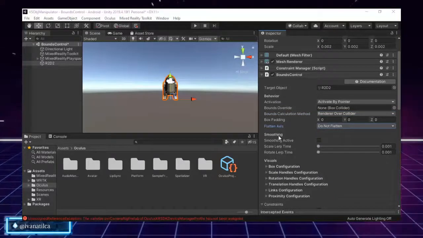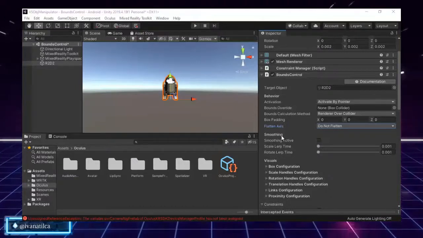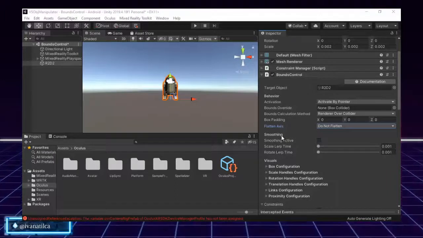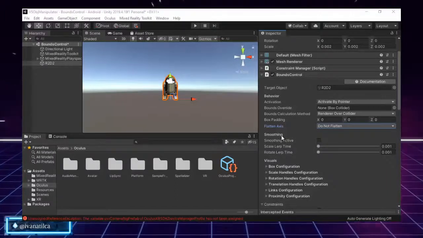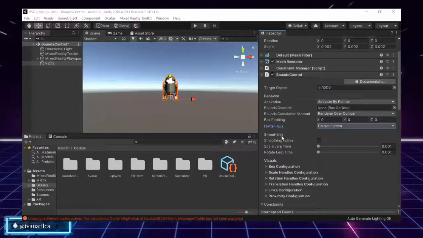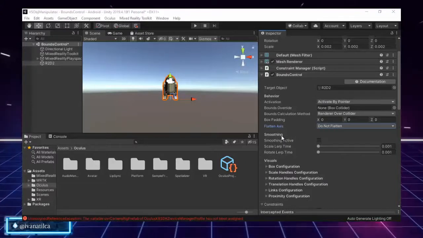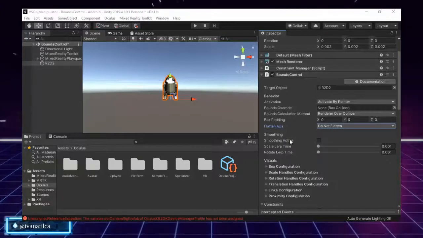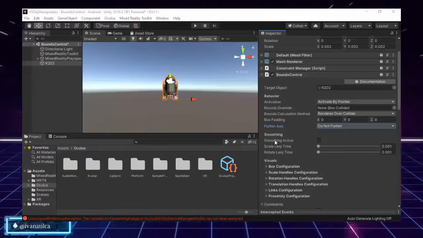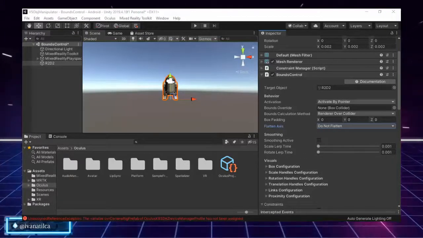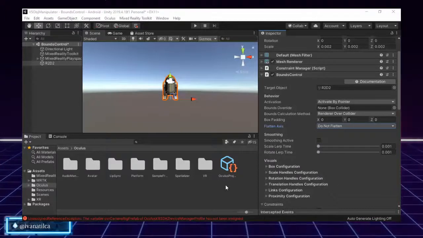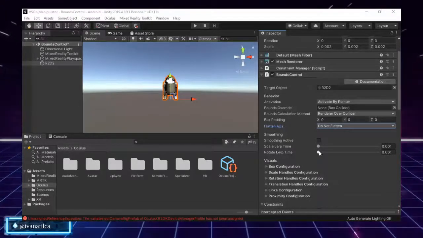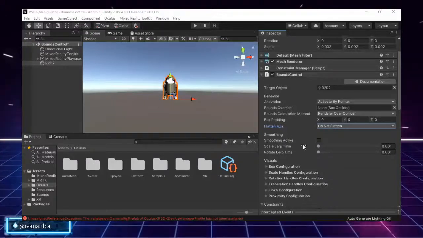Then we have the smoothings. In our previous video we covered the smoothing effect when we moved R2 from one point to the other with the object manipulator. In this situation it happens the same. The only difference is that in this one we can configure the behavior for scale and rotate of the control.